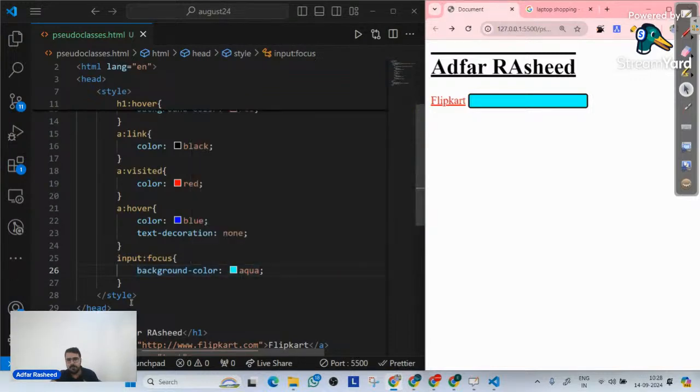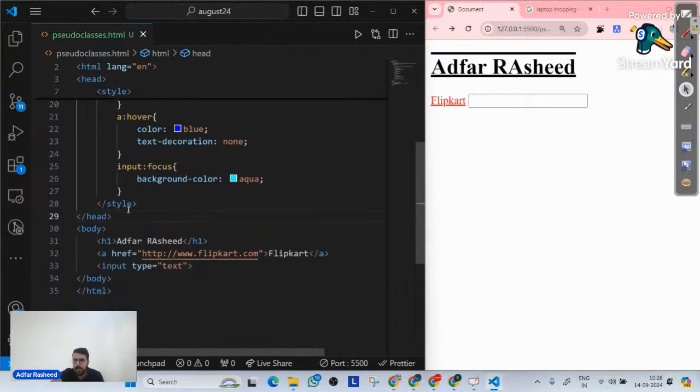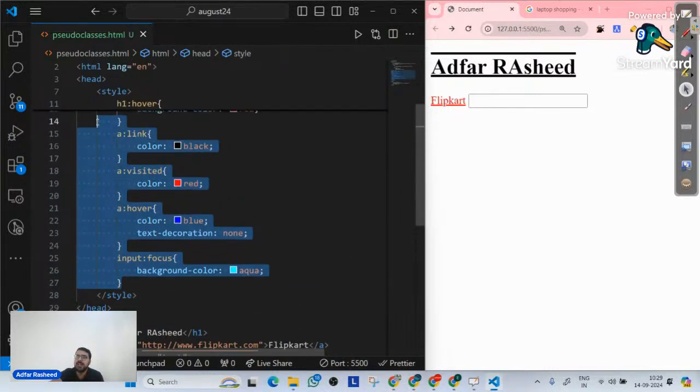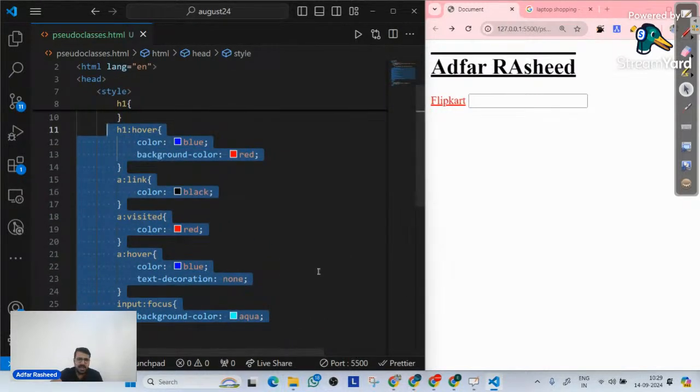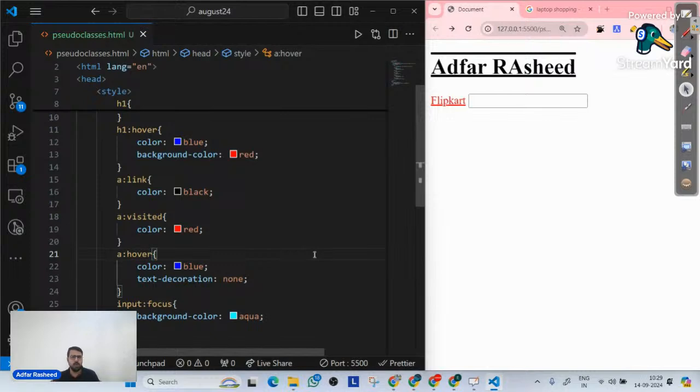Okay. Moving forward, this particular set is one set of my pseudo classes. And there are a lot of pseudo classes in a similar way. You can go on the internet, you can find them. But there's another type of pseudo class. Those pseudo classes specifically select an element when a specific relationship is met.